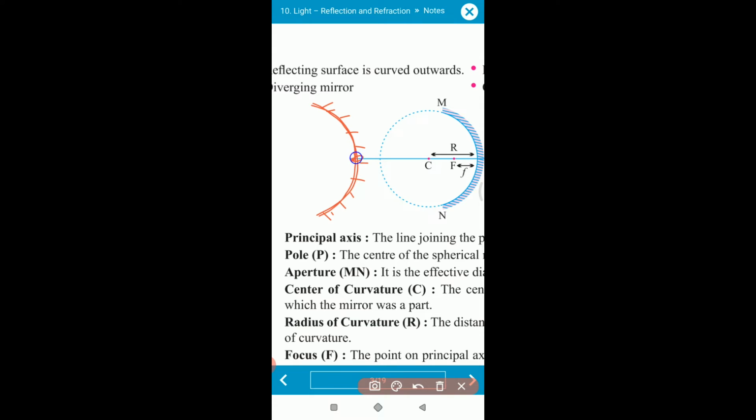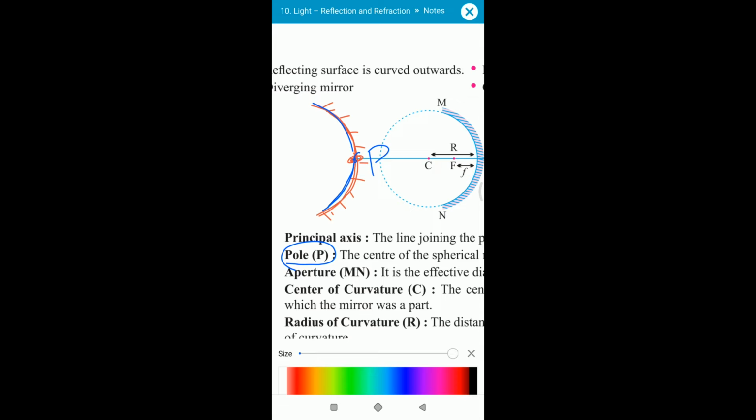Suppose the mirror has some midpoint here. This midpoint is termed P. P stands for pole. So the pole is the midpoint of the mirror. The center of the spherical mirror, or the midpoint of the mirror, is called the pole, P. Understood?